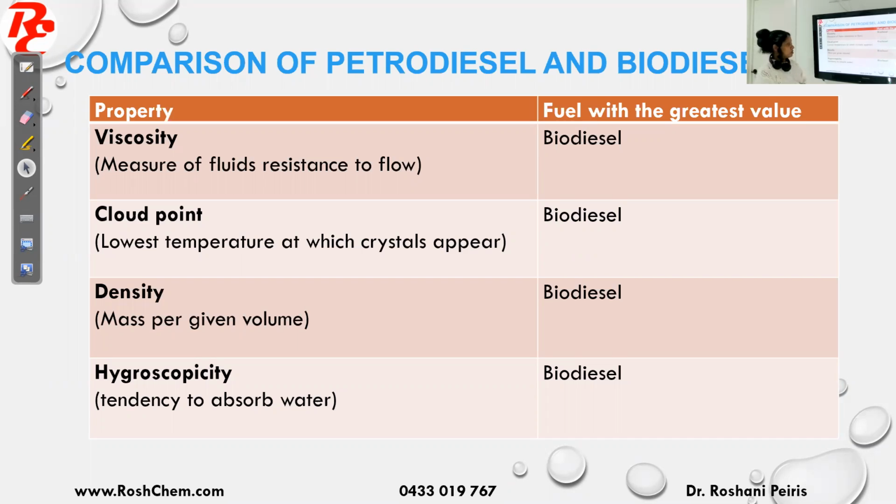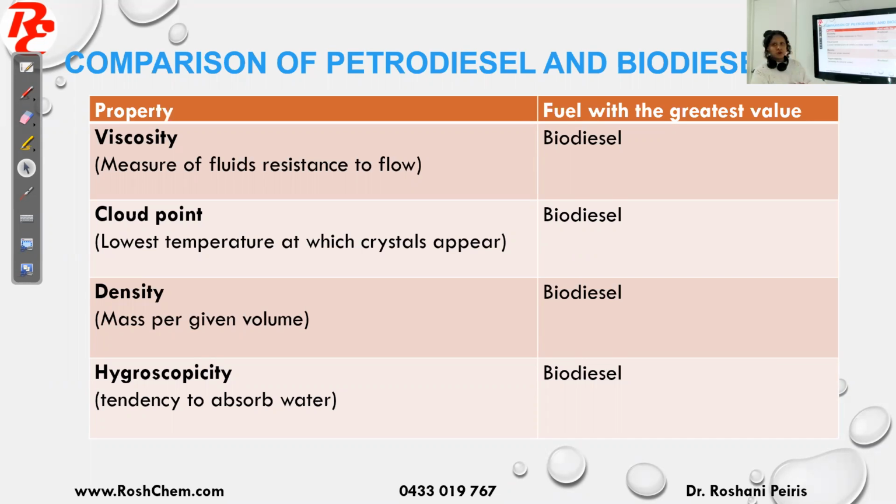Density is mass per given volume. Biodiesel's density is higher than petrodiesel's density, because the biodiesel molecules are packed closely, which means they take less volume. That increases the density.